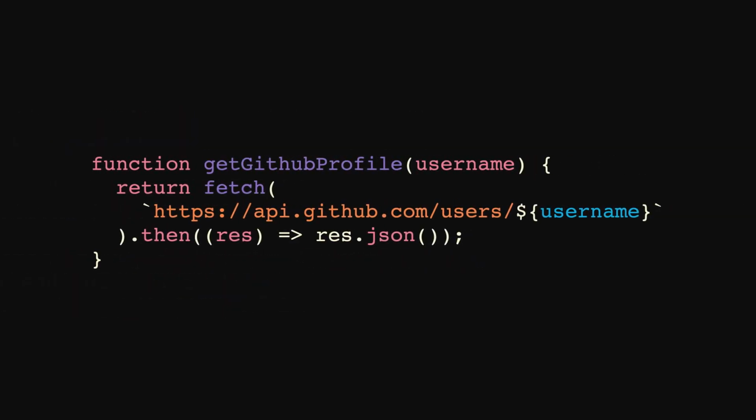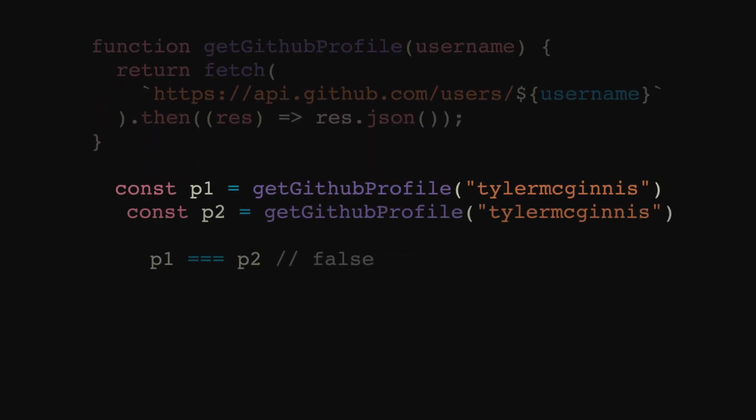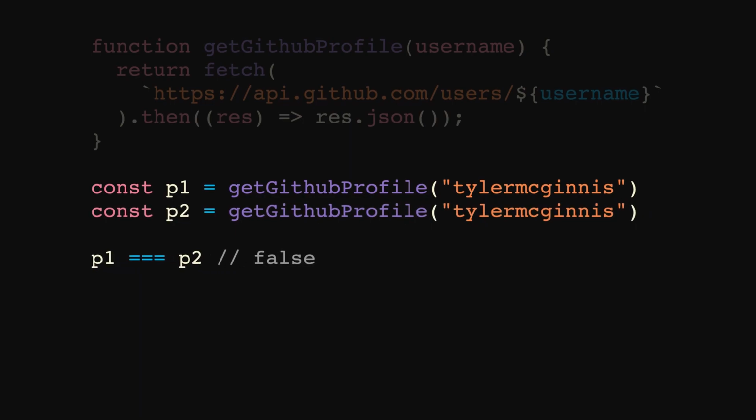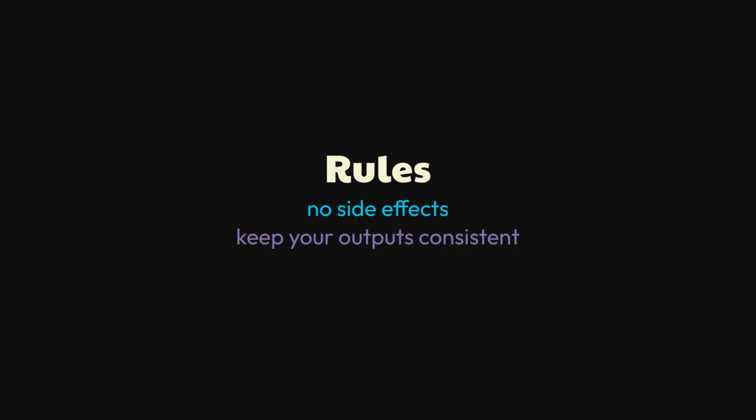Take this function, for example. We already know it's unpredictable because it breaks rule number one, but beyond that, it's even more unpredictable because, given the same input, it will return inconsistent outputs. Even if everything goes right, the promise we get back from getGithubProfile is different for each invocation. And worse, if something does go wrong, there are a variety of other things that aren't the user's profile that might get returned. So now we have our second rule: keep your outputs consistent.